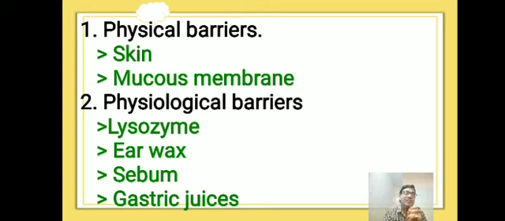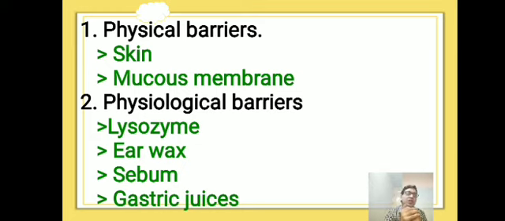When it comes to the skin, it covers the body and other organs, and separates them from the environment where disease-causing organisms are present. So it is a first line of body defense. Skin also contains some amount of bacteria. Those bacteria release acids and some other metabolic waste. Those metabolic wastes and acids of bacteria inhibit the growth of pathogens. In this way, the skin acts as a physical or surface barrier.